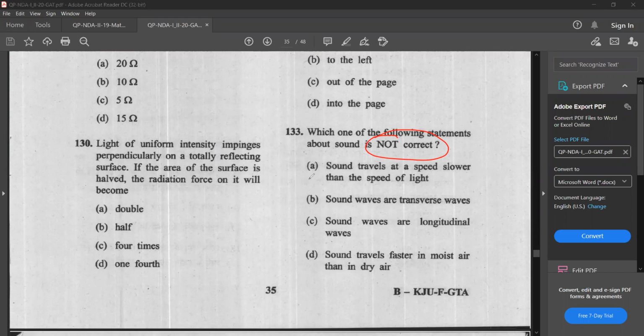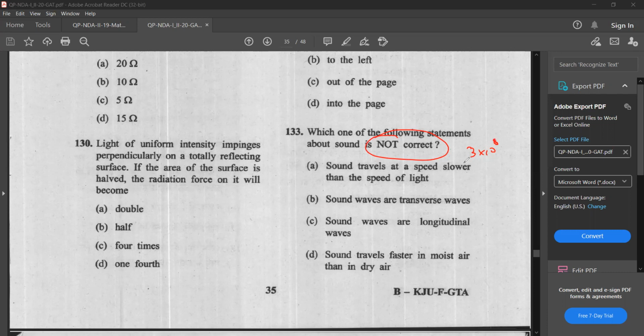That is correct because the speed of sound is lower than that of light. The speed of light in air is 3 × 10^8 meters per second.